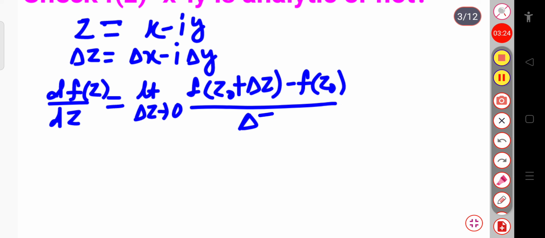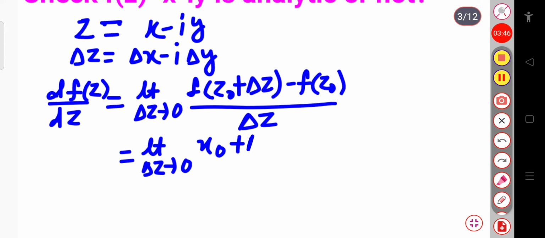We can also write f of z0 plus delta z: for z0 this z equals x minus iy, so z0 plus delta z means the real part is x0 plus delta x, and the imaginary part is minus i y0 plus delta y.